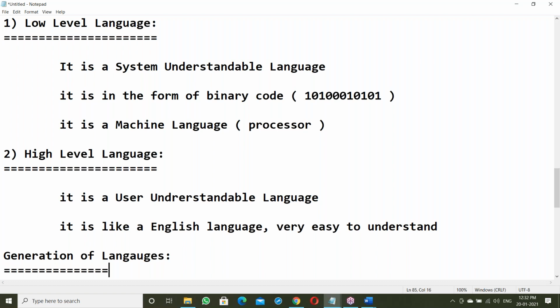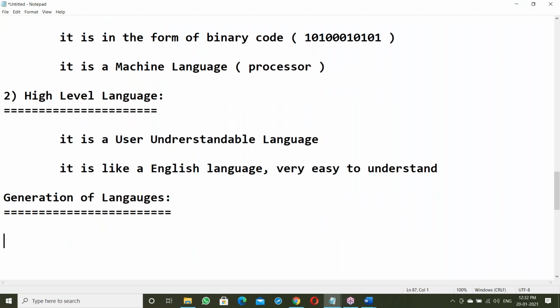How many generations of languages are there? First generation language, shortcut we can say GL. First GL is machine language.